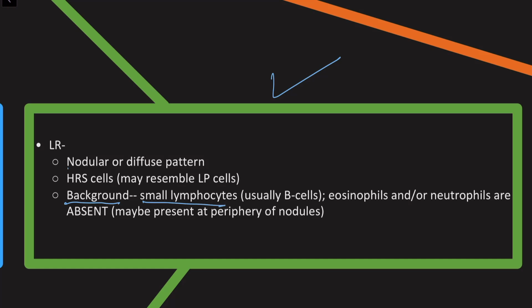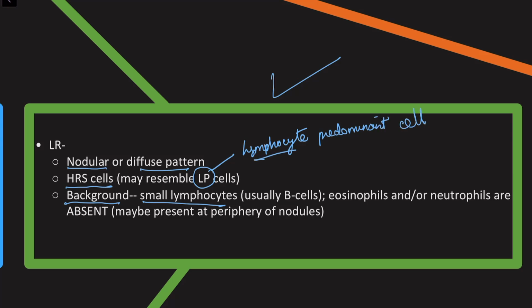So it has a nodular or a diffuse pattern. Again, it has Hodgkin-Reed-Sternberg cells, which may resemble the LP cells. So what is LP cell? LP stands for lymphocyte predominant cell.